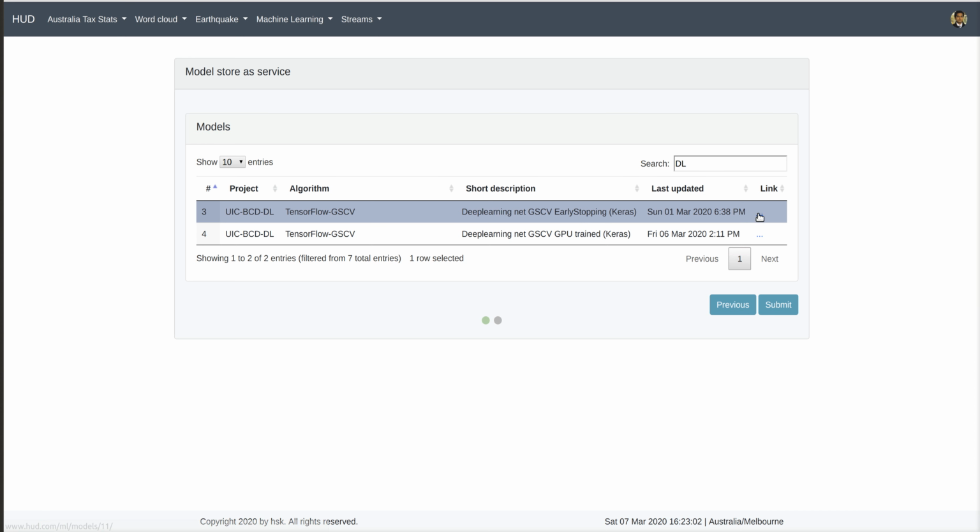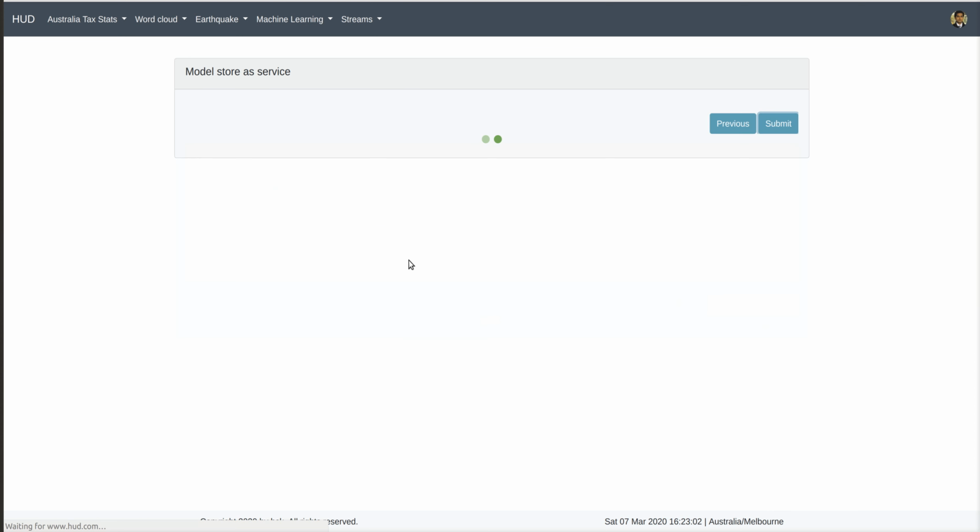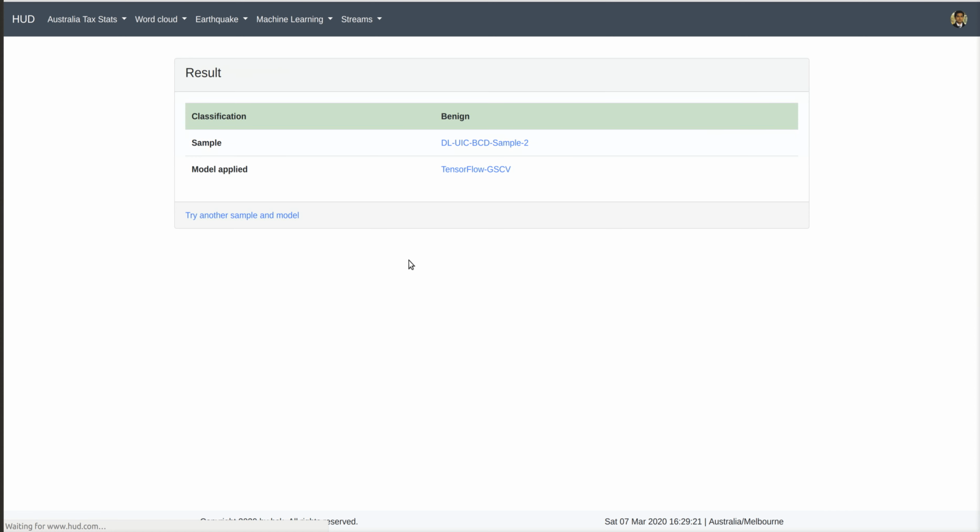We can also have a look at the model using the link which presents us with the individual details of the model, and we click submit, and the service will pass that sample through that model using Celery task queues, and you get the result back from the service. So here we have the classification as benign for that particular model on the project.